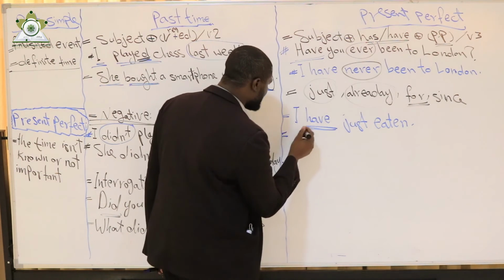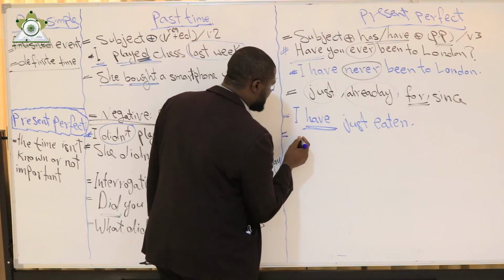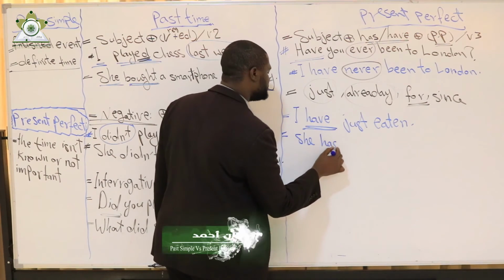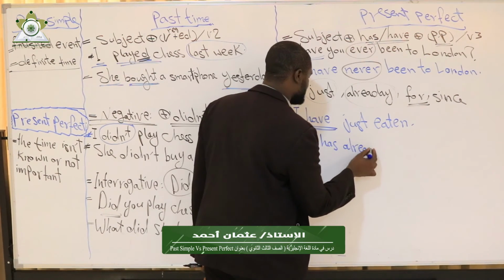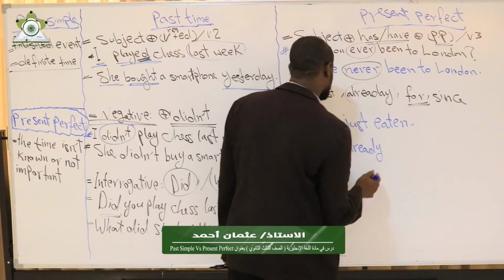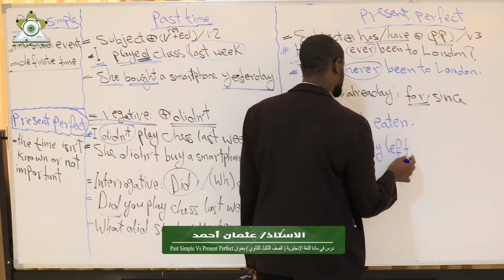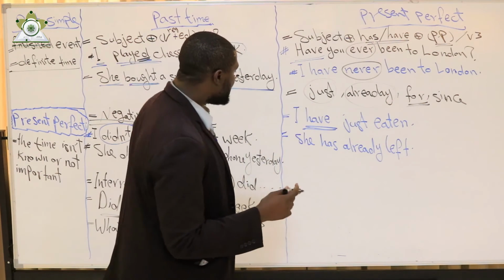The second example is she has already left. She has already left.